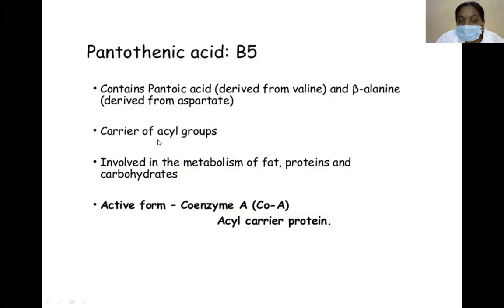Pantothenic acid's function is as a carrier of acyl groups. It is mainly involved in fatty acid metabolism, protein metabolism, and carbohydrate metabolism. Here, the active form of coenzyme A is acyl carrier protein. Coming to the coenzymes: B1 is thiamine, B2 is FMN or FAD, B3 is NAD or NADPH, and B5 is coenzyme A. The active form of coenzyme A is acyl carrier protein.